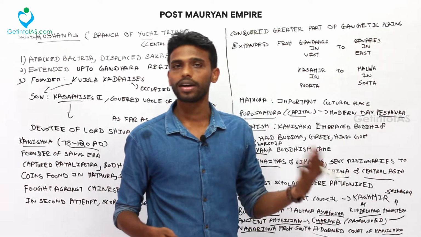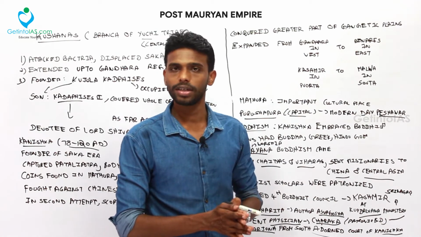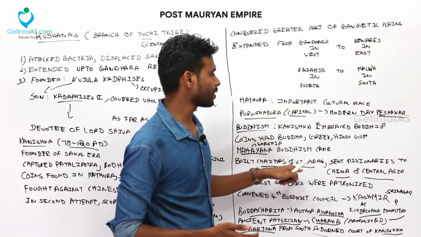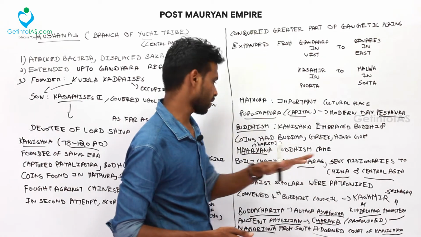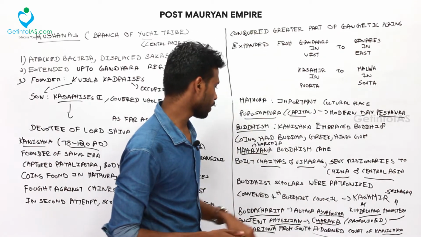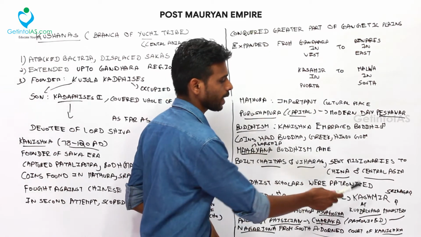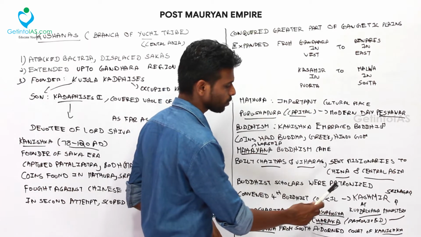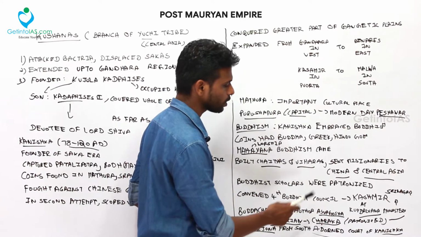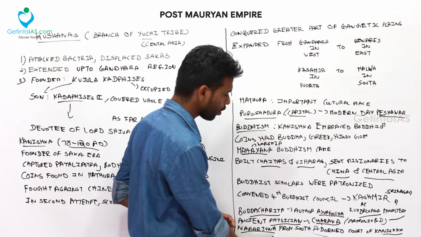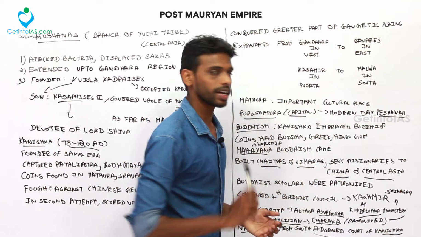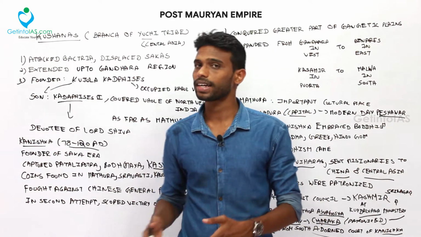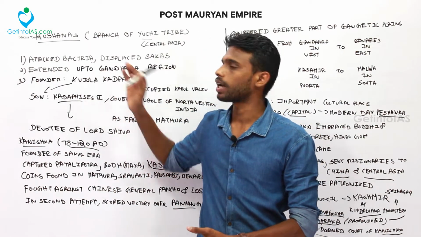Up to the Mauryas, Ashoka practiced Hinayana Buddhism, and in this period Mahayana Buddhism came. And obviously they built Chaityas and Viharas. He also sent missionaries to China and Central Asia. Buddhist scholars were patronized. He convened the fourth Buddhist council at Kashmir. Buddha Charita, a literary work, was authored by Asvaghosha, and the ancient physician Charaka was patronized, and Nagarjuna from the south adorned the court of Kanishka. So this is the characteristic feature of Kanishka and the Kushana dynasty.